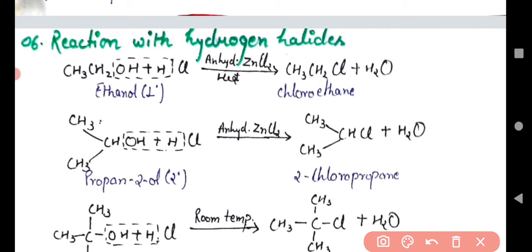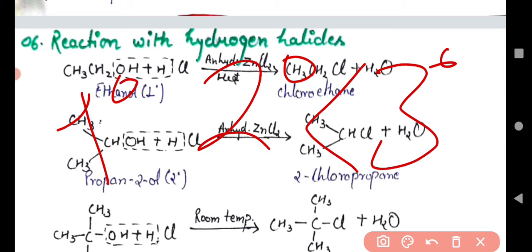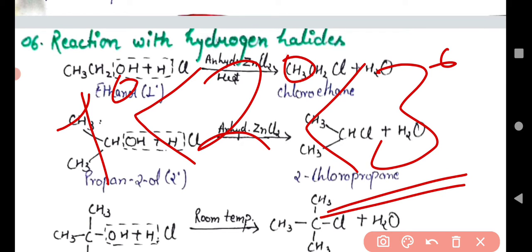So this Lucas reagent is utilized to check primary alcohol, secondary alcohol, and tertiary alcohol. I would like to tell you that tertiary alcohol is more reactive compared to secondary alcohol, compared to a primary alcohol. So tertiary alcohol reacts more in this chemical reaction with Lucas reagent.